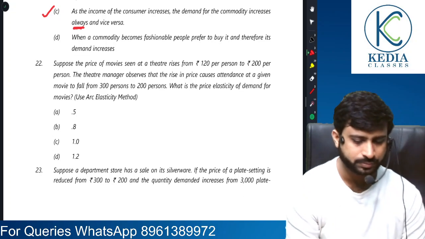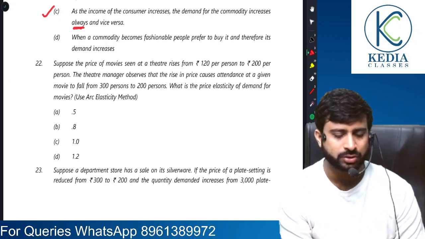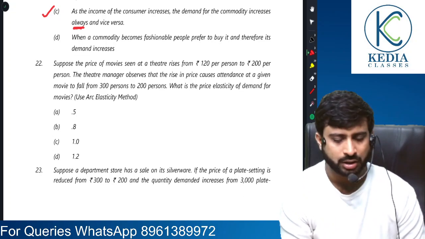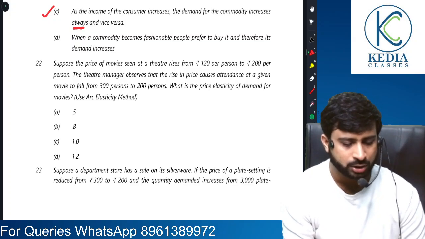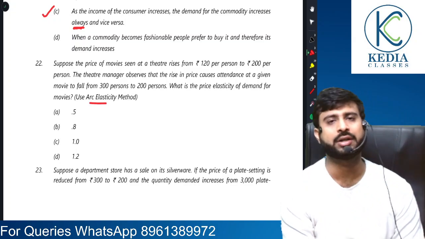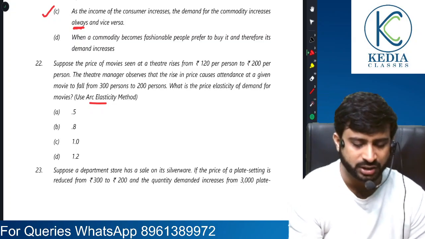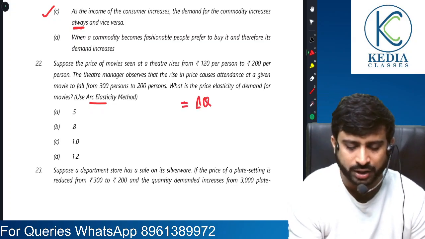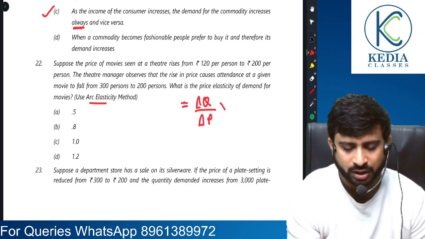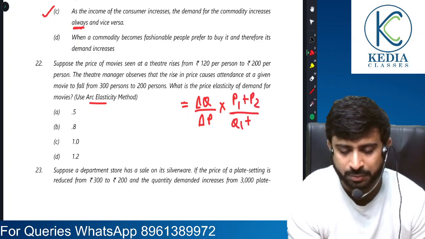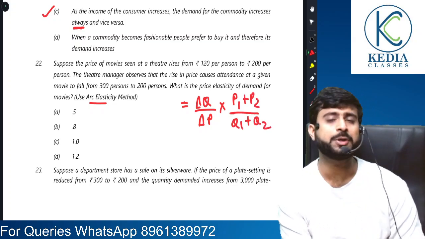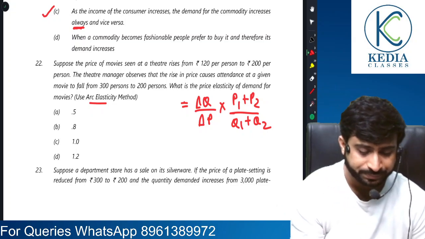Moving on. Suppose the price of movies seen at a theater rises from 120 per person to 200 per person. We have to use the arc elasticity method. The formula for arc elasticity is change in quantity by change in price into sum of prices by sum of quantities. Remember, had it been the percentage method, it would just be P1 by Q1.